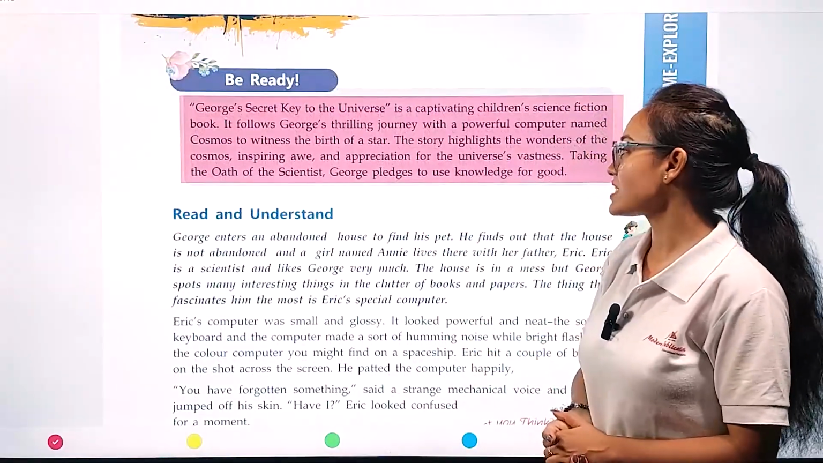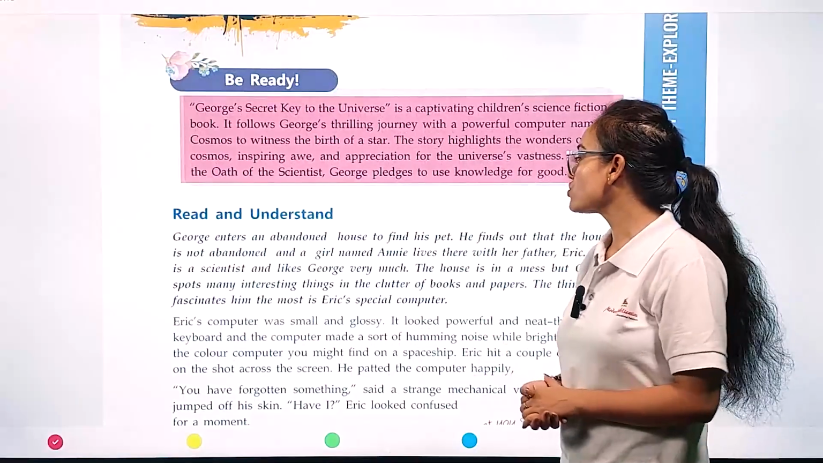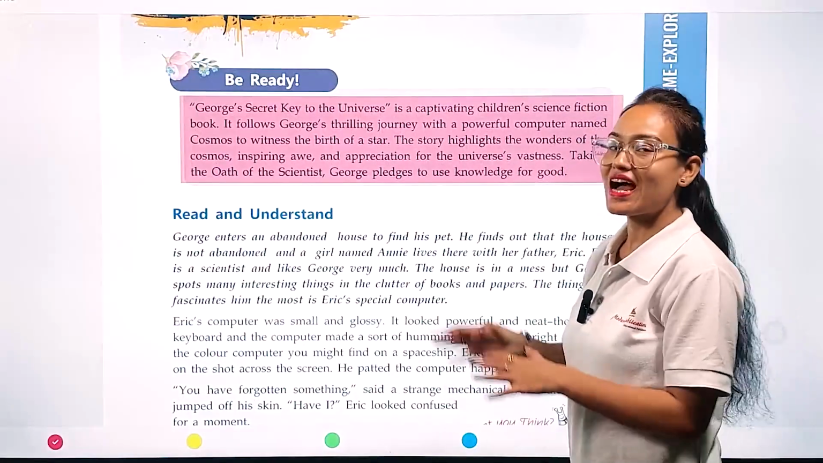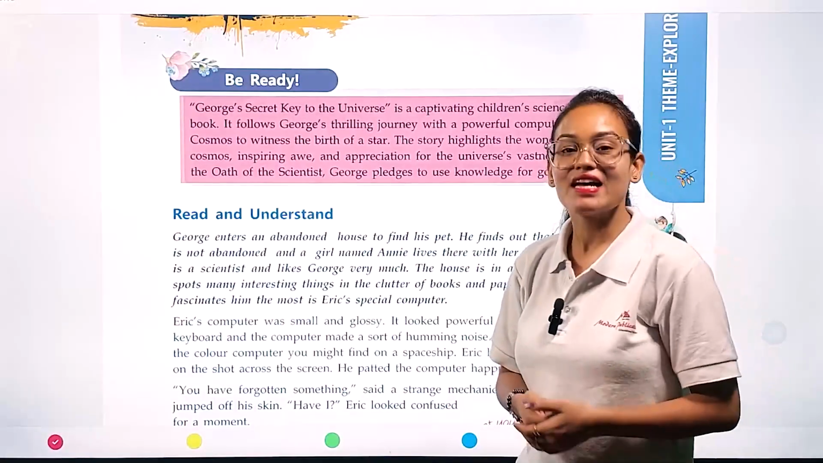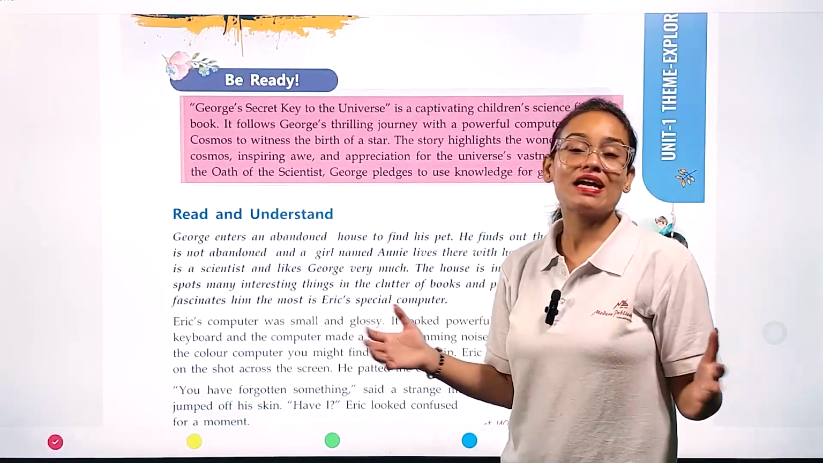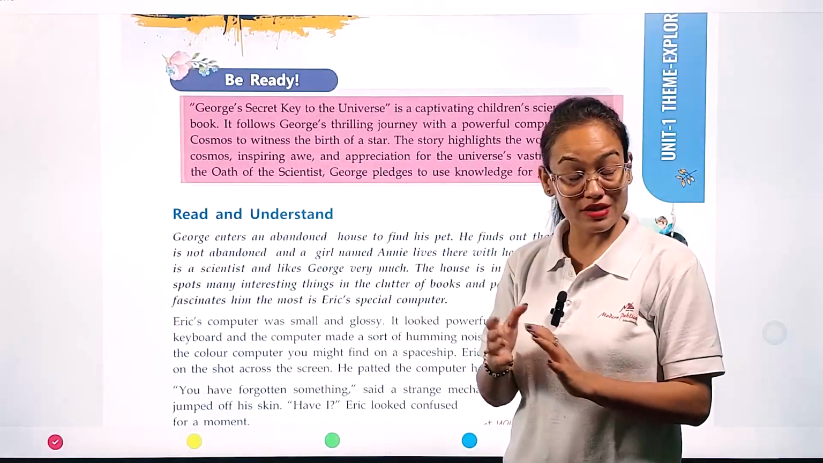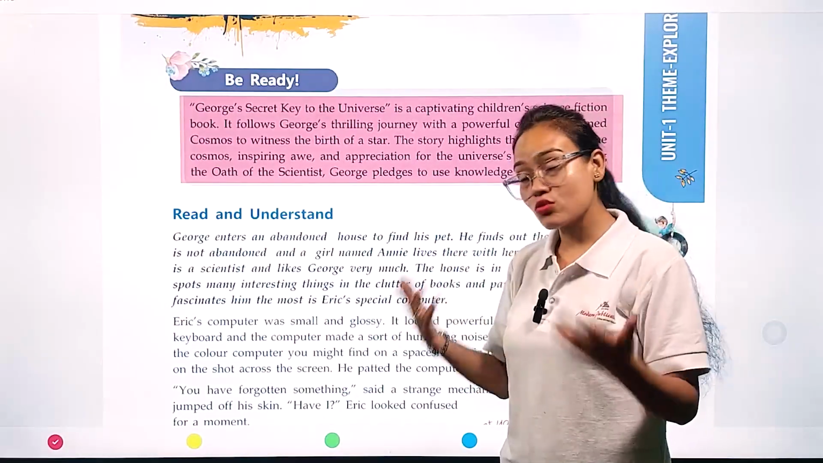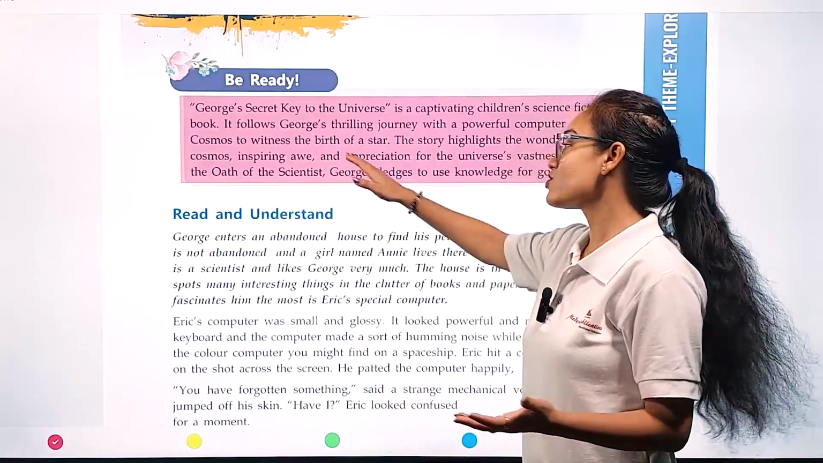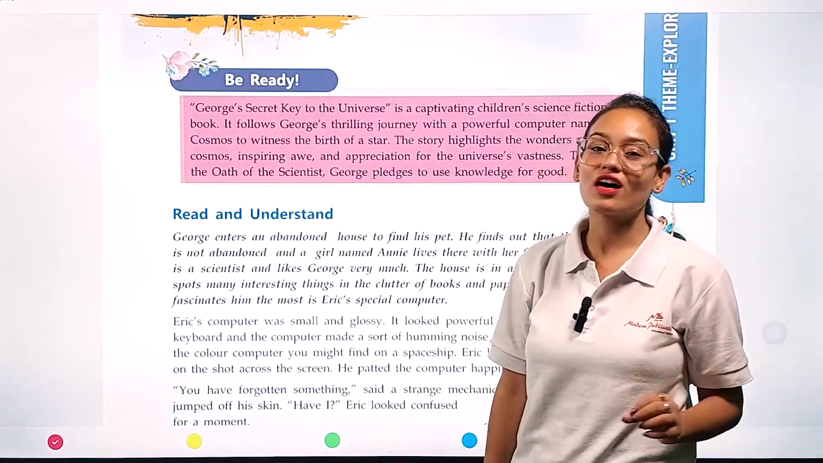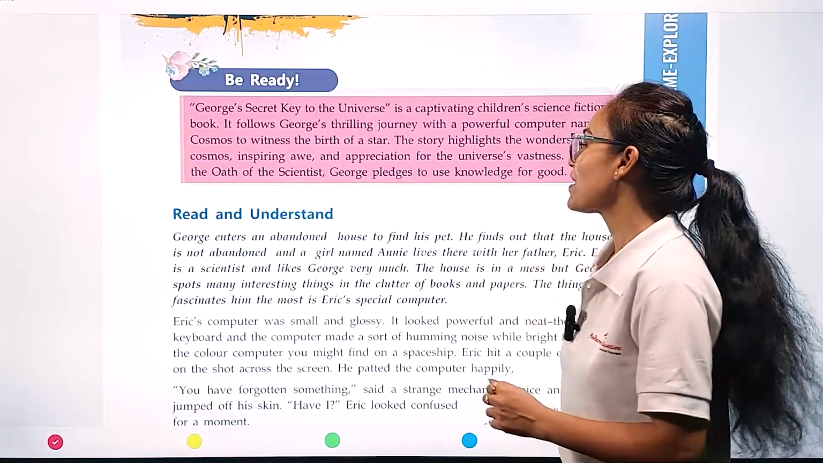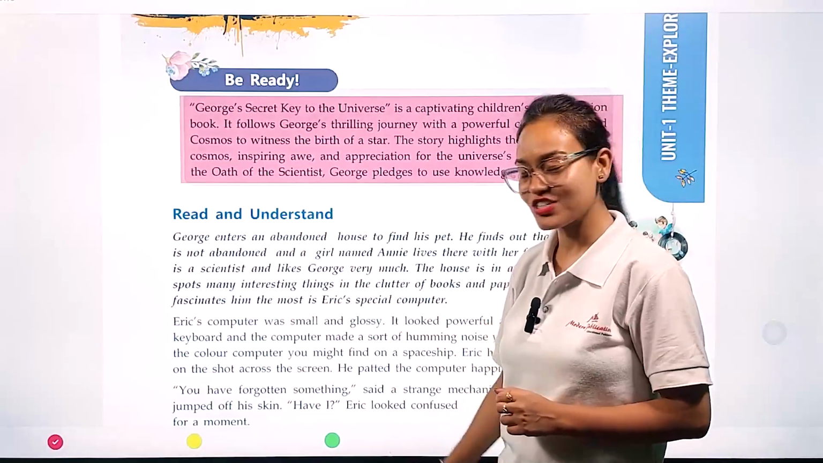Taking the oath of the scientist, George pledges to use knowledge for good. And in this chapter, my dear student, George also takes an oath that through his entire life, he is going to use his scientific knowledge for the goodwill of human beings. Now come with me and let's start reading the chapter.